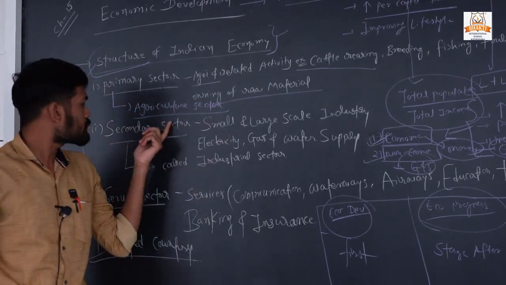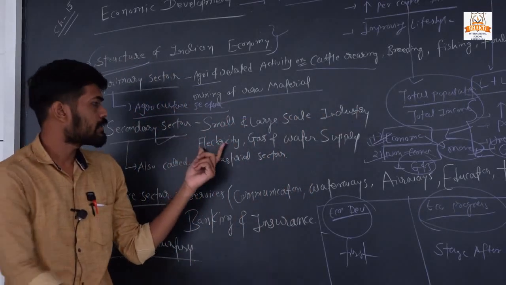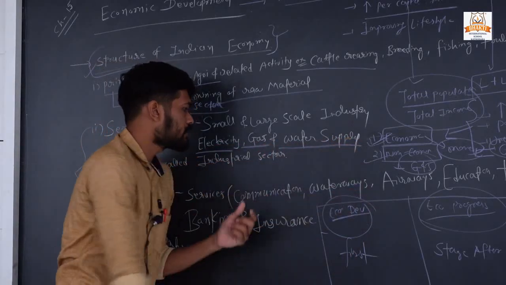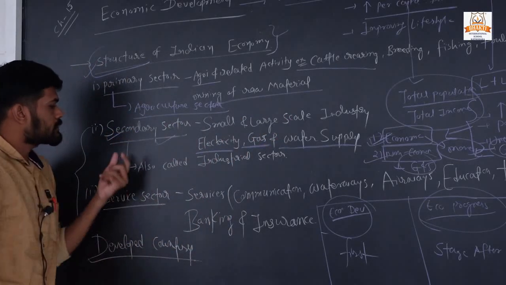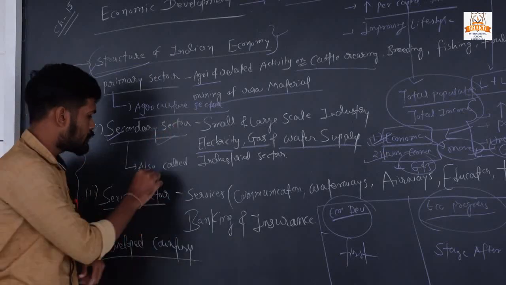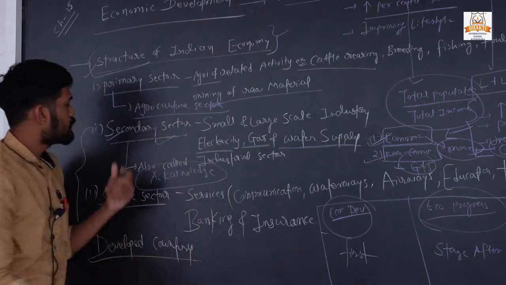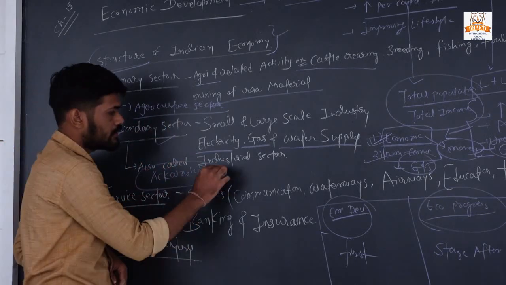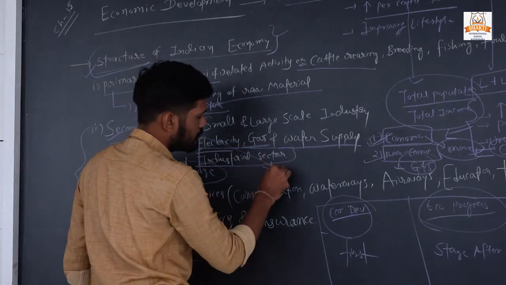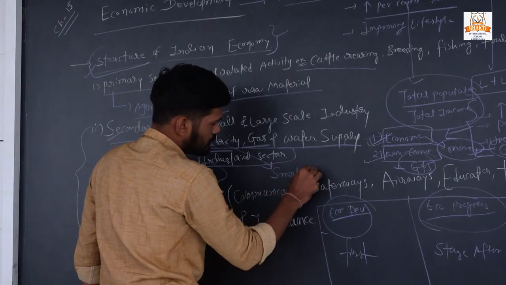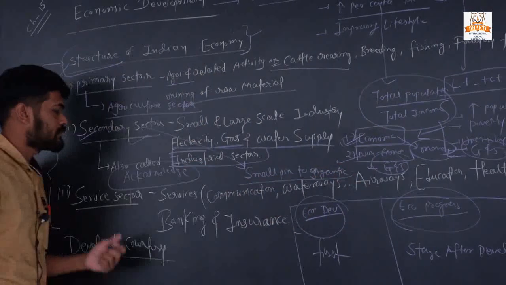The second one is the secondary sector. Small and large scale industries, like electricity, gas and water supply and other construction work, are included in this industrial or secondary sector. This secondary sector is acknowledged as the industrial sector too. This industrial sector makes everything from small pins to very big gigantic materials, that's why it is called the industrial sector.